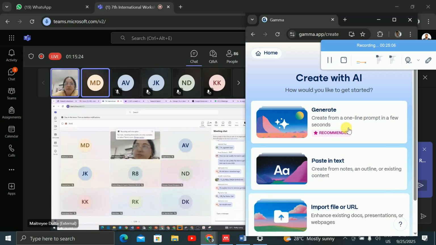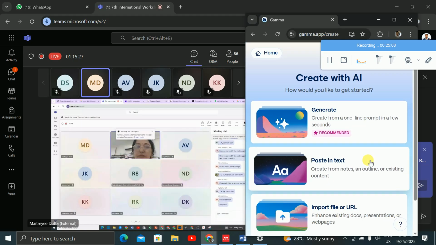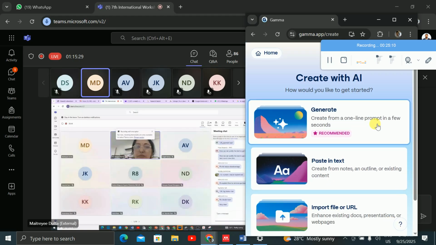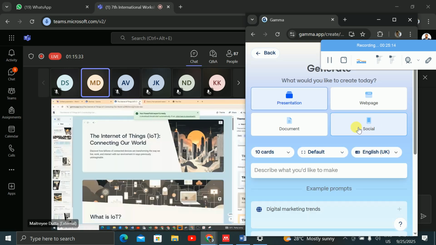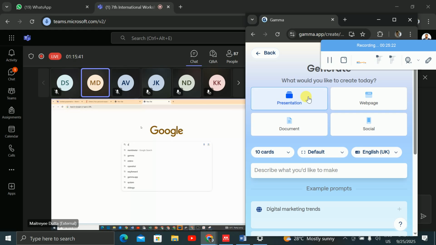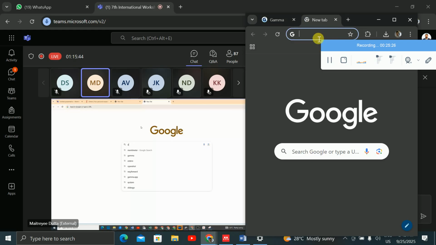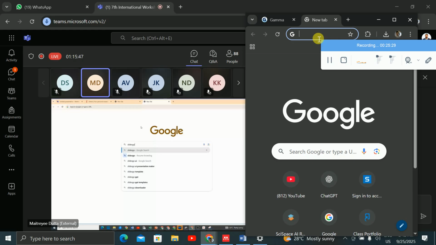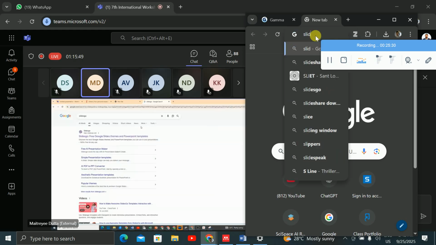So that is actually in your Gamma tool, right? Now, let us see another tool, that is known as Slides Go. Exactly the same. I'm just telling you the name so that I will go through it very quickly and you can do it on your own. So this is Slides Go, right?